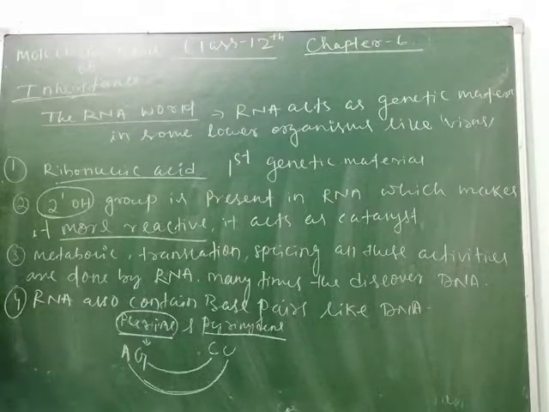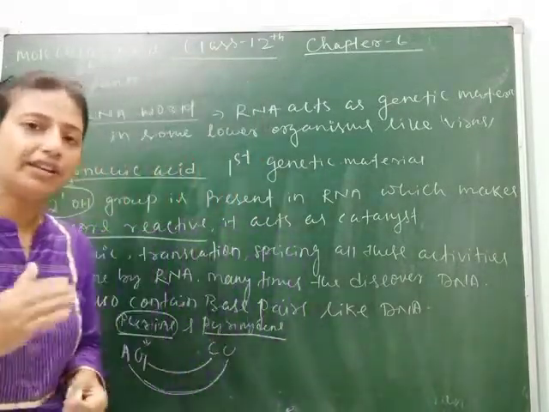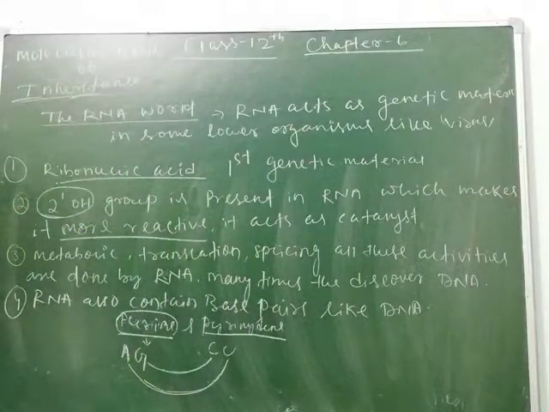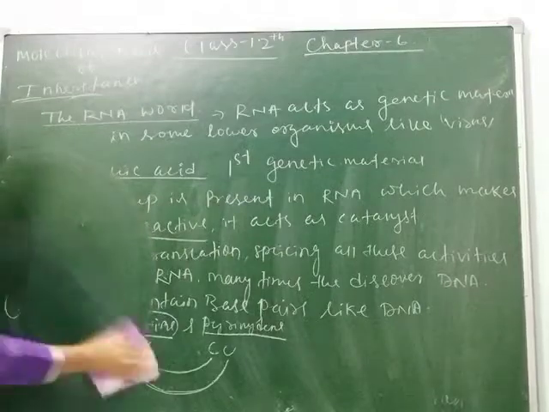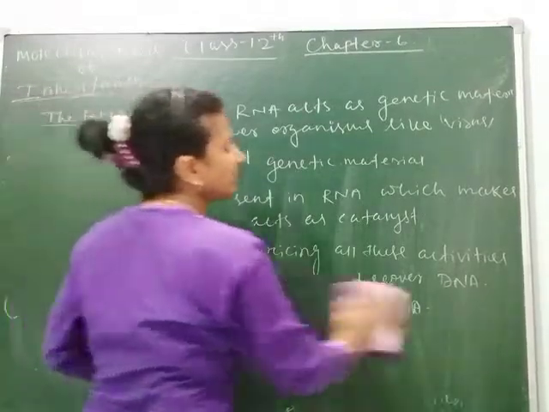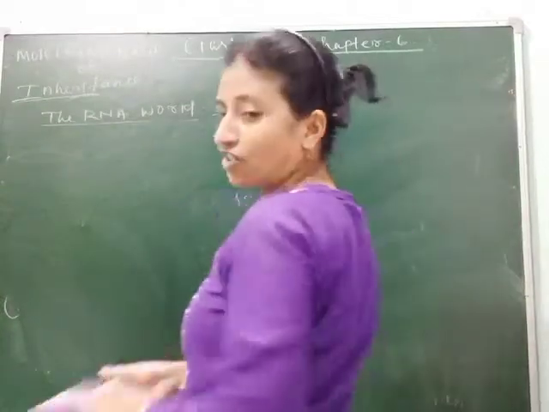Next, as we know, there are three types of RNA: mRNA, tRNA and rRNA. Clear? So let's see what the functions of these are. You can write these points. Then we will see the types of RNA. RNA is of three types.